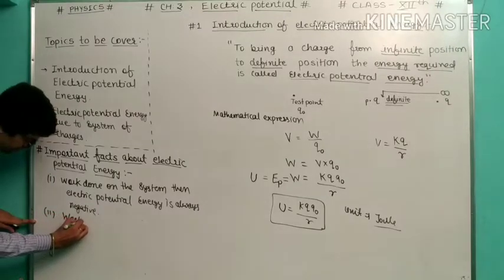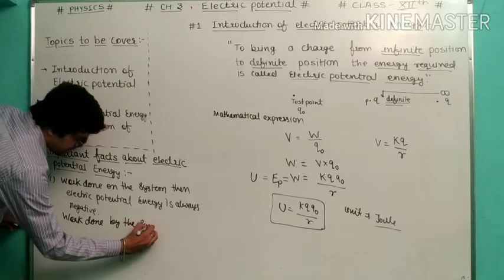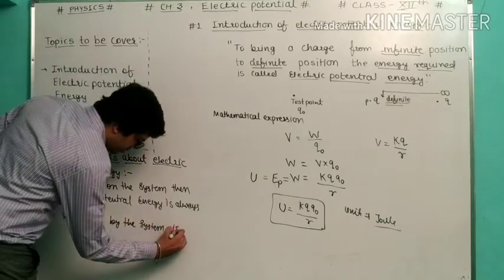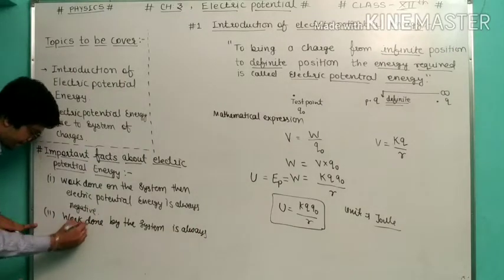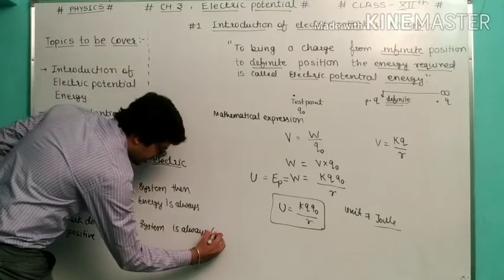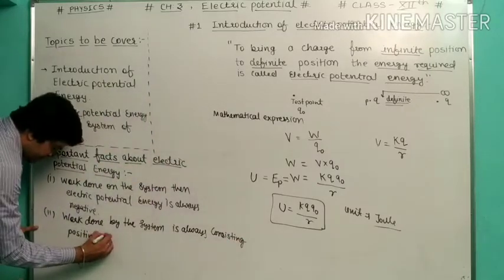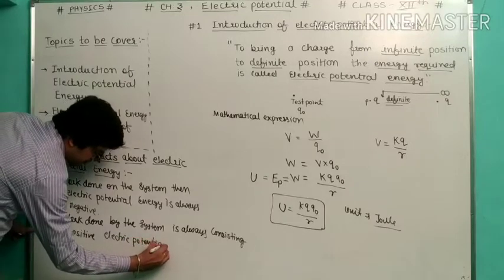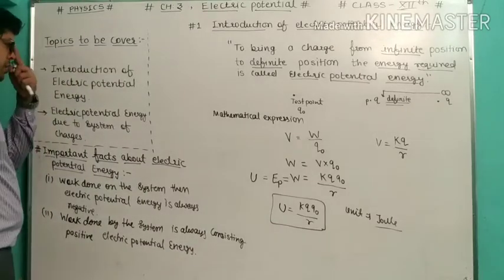Here, work done by the system. By the system means the system is itself operating. Work done by the system always consists of positive electric potential energy.